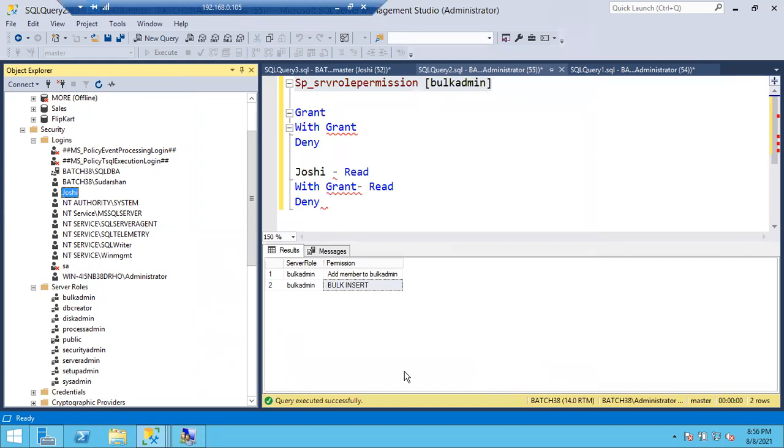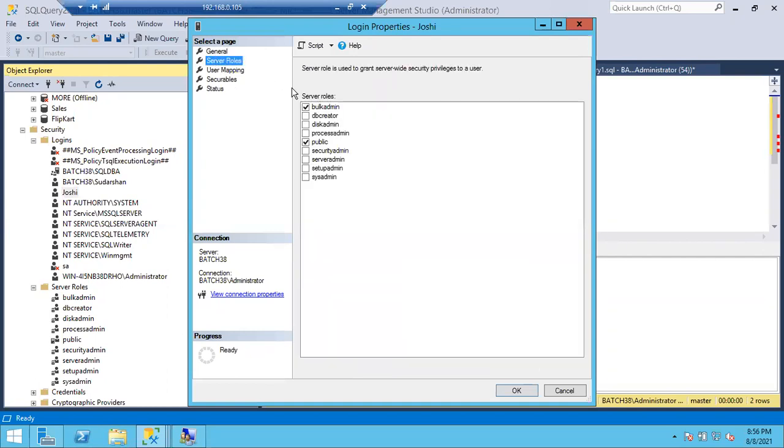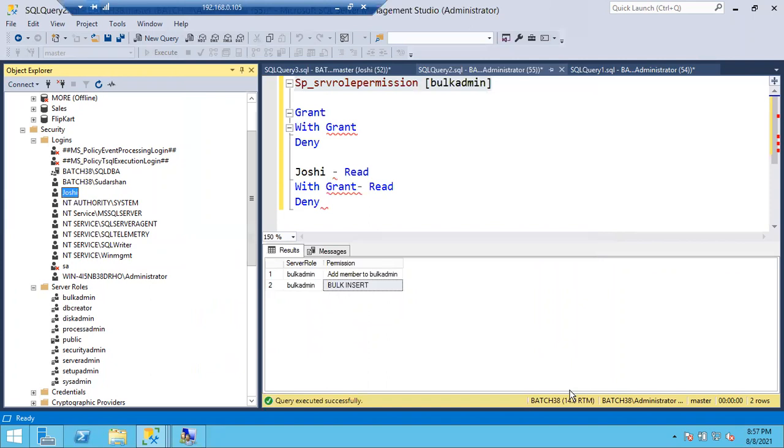Double click on the login you want to add, go to server roles, then select the role you want to add that login to and click OK. Automatically now Joshi is a member of bulk admin.